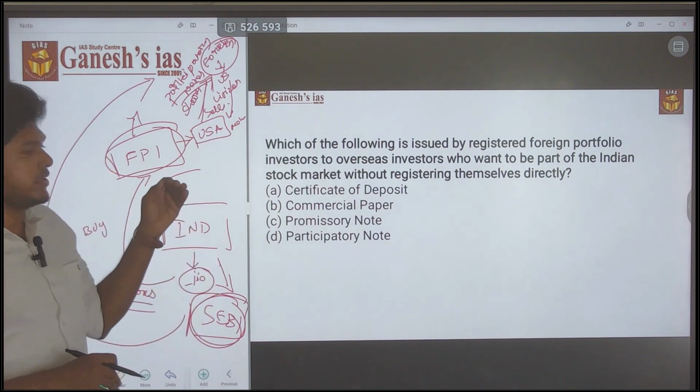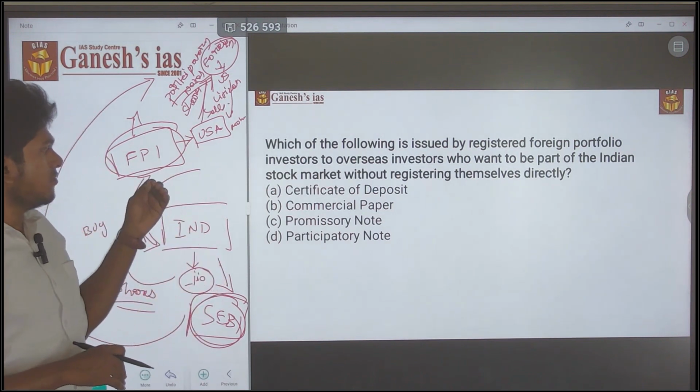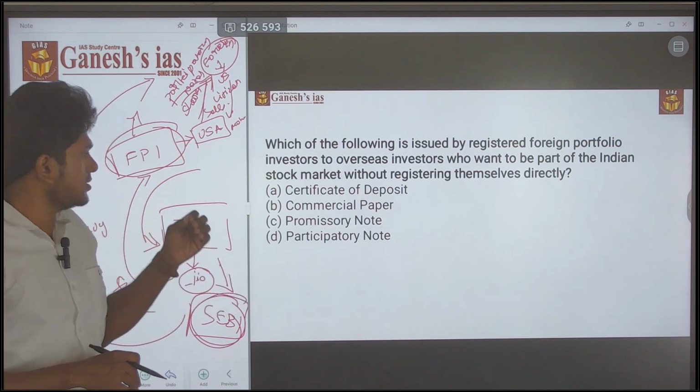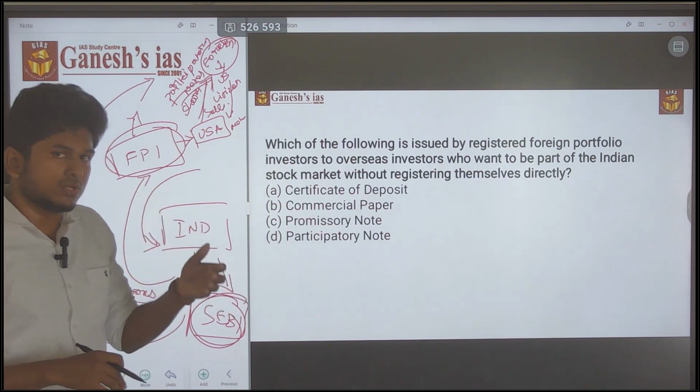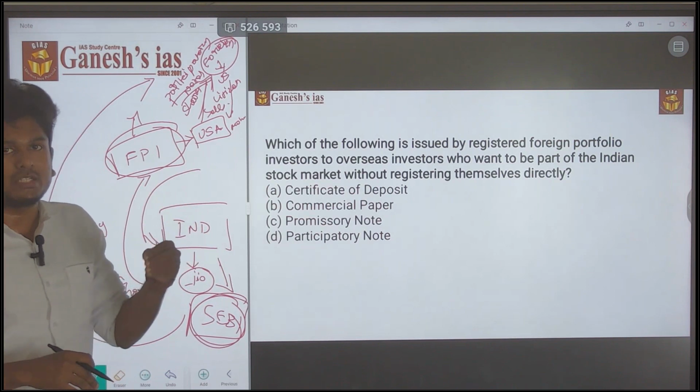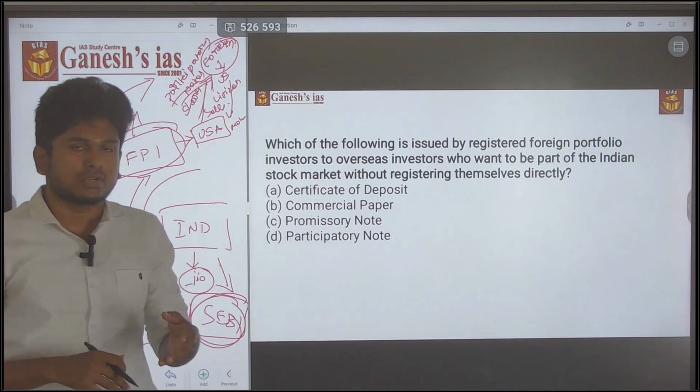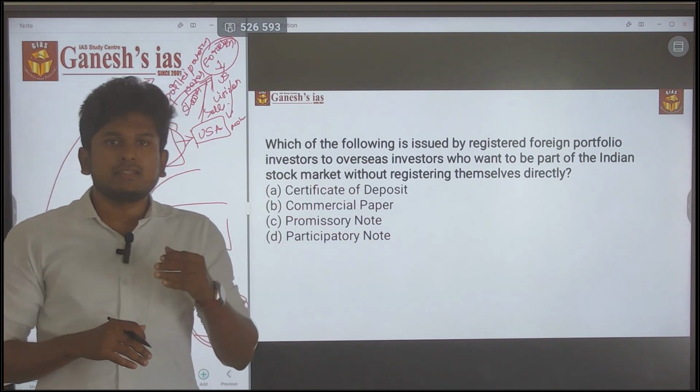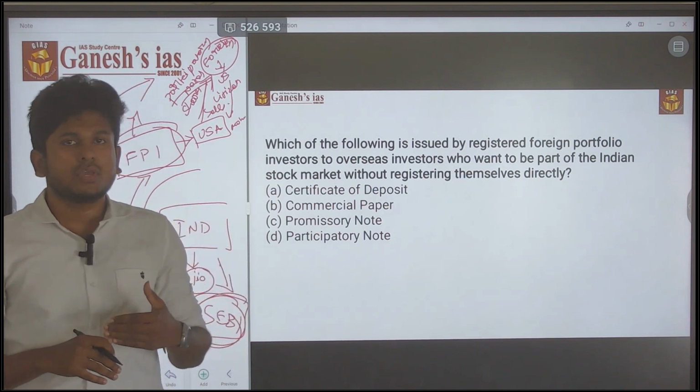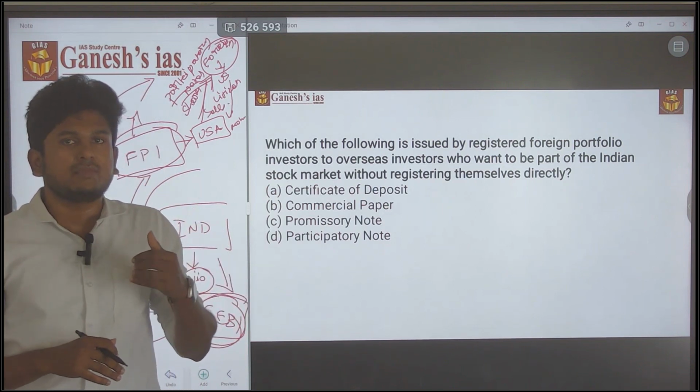So what is a certificate of deposit, we discussed. What is commercial paper, that we also discussed. What are promissory notes, that we also discussed. Next, what is a participatory note, that thing we also discussed. The main thing is that it hides their identity, and hiding this identity is the major issue.